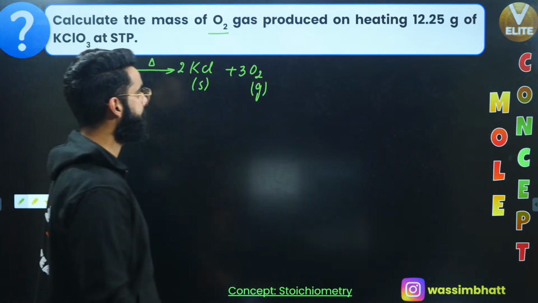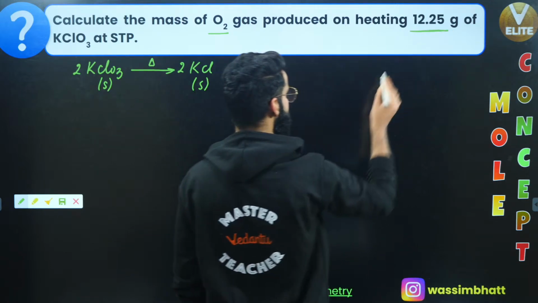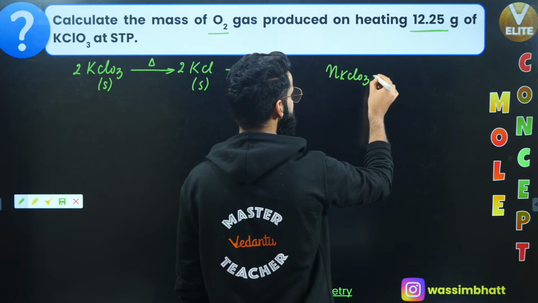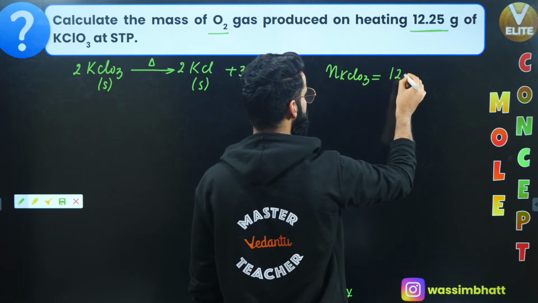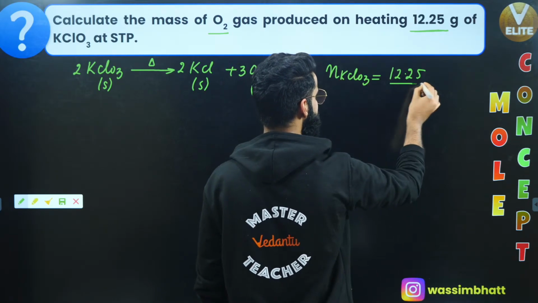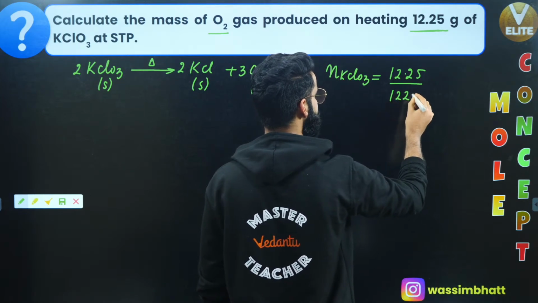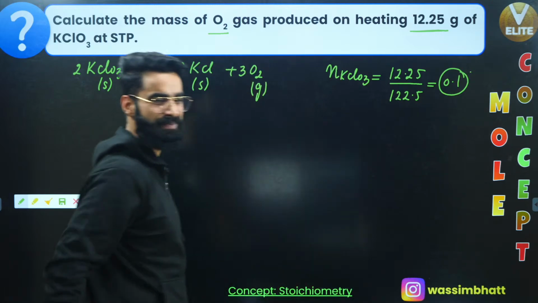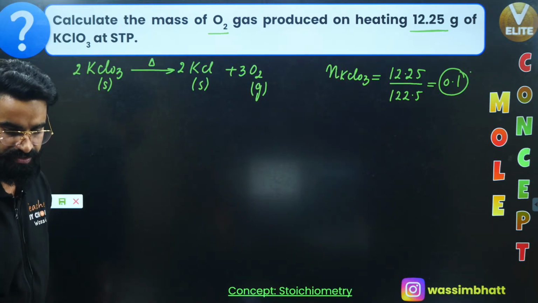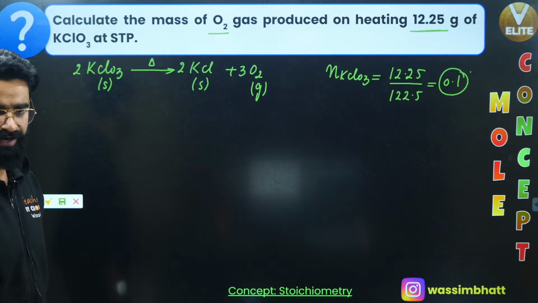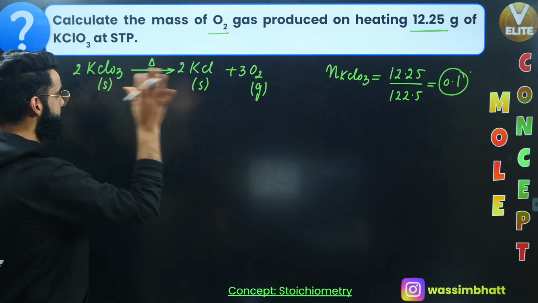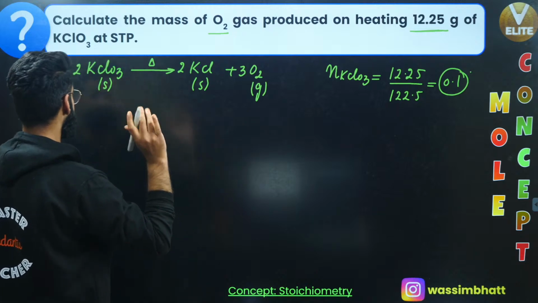Now, I'm given the mass of KClO3. First of all, I'll convert the mass of KClO3 into its moles. Number of moles of KClO3 is equal to mass of KClO3 divided by molar mass of KClO3, which is 122.5. The value comes out to be 0.1. So we have got 0.1 moles of KClO3. Now use the stoichiometry. The question is almost done and dusted.